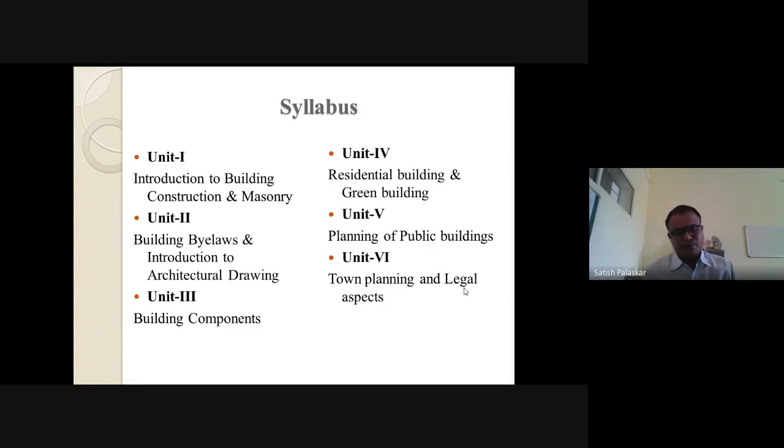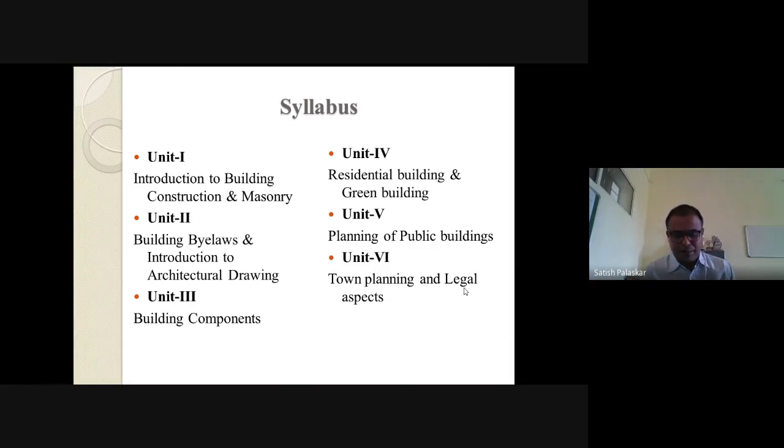Then unit number 5, which consists of planning of public buildings. As per the National Building Code, the first type is residential building and almost all other types are public buildings. In unit number 4, in the A part, we are going to study the residential building. In unit number 5, we are going to study the planning of the public building.